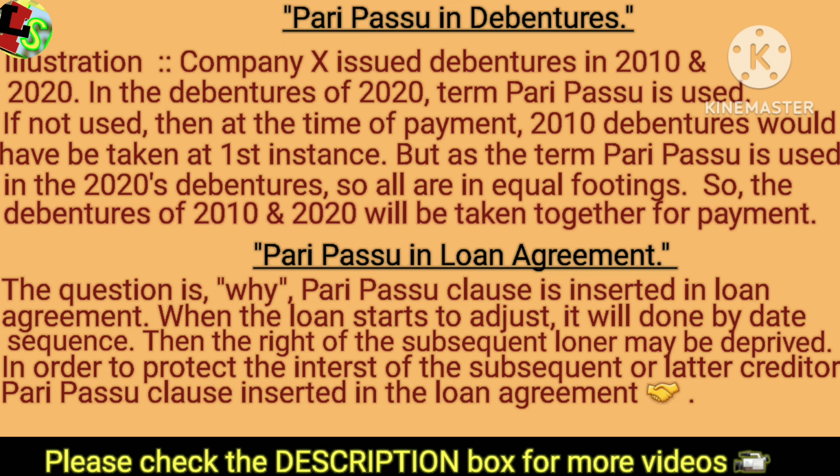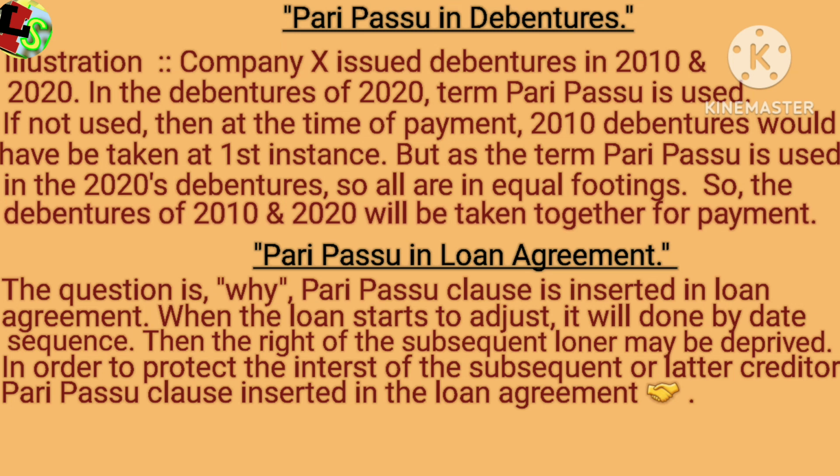Again, in the loan agreement, we find the pari passu clause. Why is it used in the loan agreement? Because when the question of realization of loan arises, the borrower will stand on the same footing with the previous borrowers. This clause acts as a security in the hands of the latter borrowers or creditors.